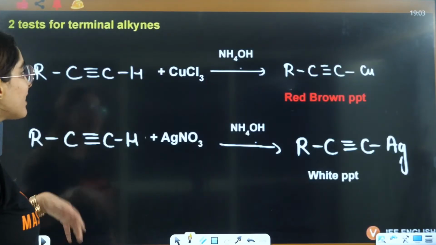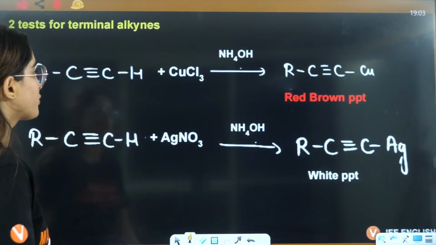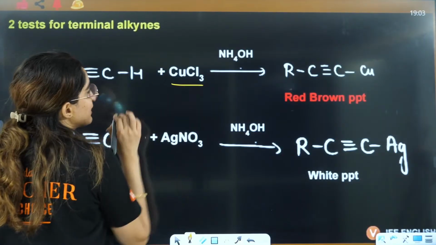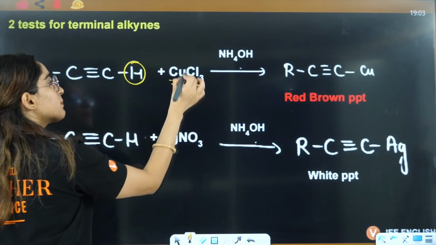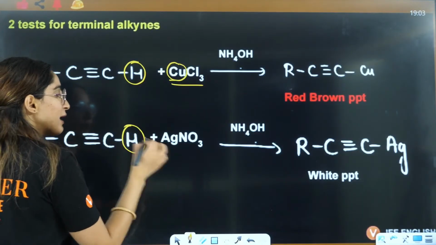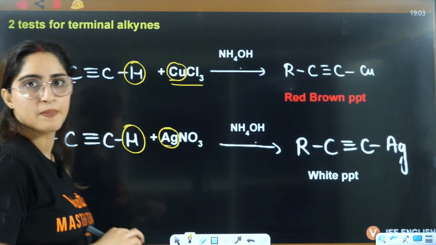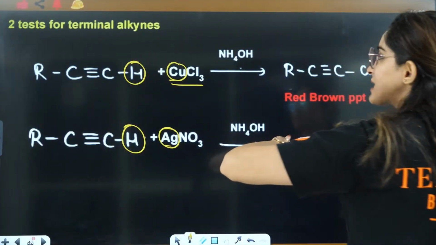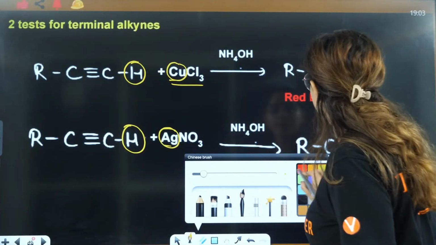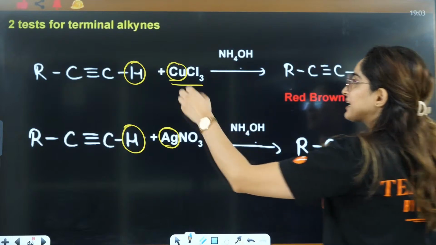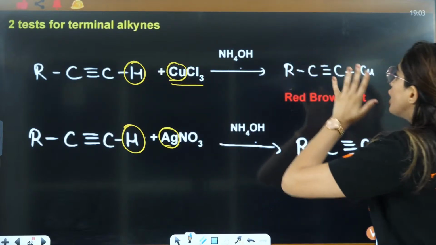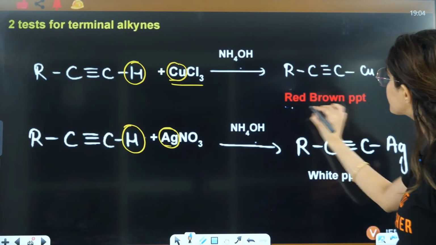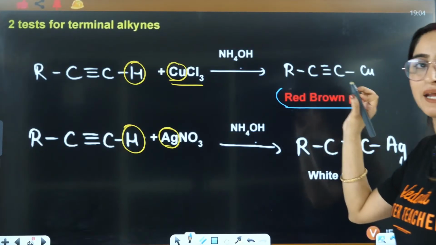So this acidic hydrogen will always be substituted. For example, you have CuCl3. This hydrogen will be replaced by copper. Here this hydrogen will be replaced by silver. But these are also used as distinguishing tests, because when you react an alkyne with CuCl3, you have the formation of a salt, a reddish brown precipitate.